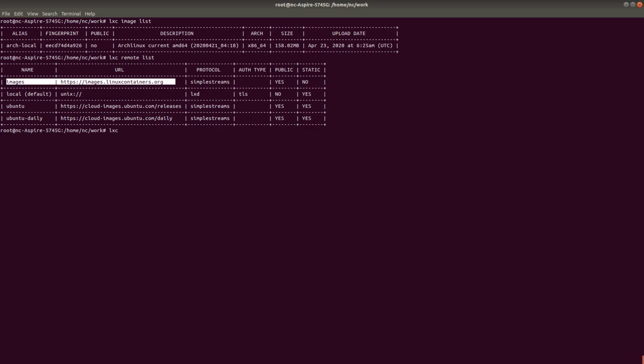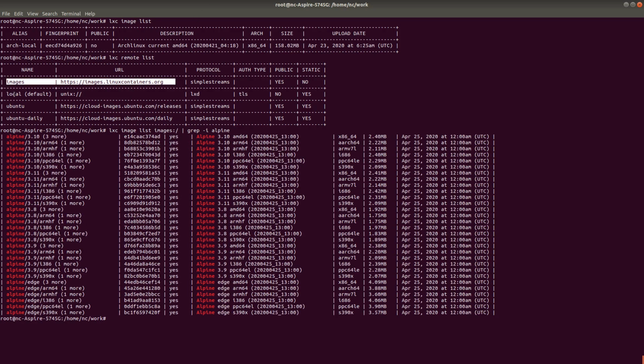If I want to see, then I'll use LXC image list, and then I will use this images as the repo URL, right? I'll use this command, and then I'm going to use grep -i of Alpine. It is going to take some time, and it's going to list down all the available Alpine image versions along with their architecture. So Alpine image for x86 64 architecture, Alpine image for say i386, right? Everything you are going to see now. But here I am running an x86 64 Ubuntu desktop, so I'm going to download only that particular architecture, right?